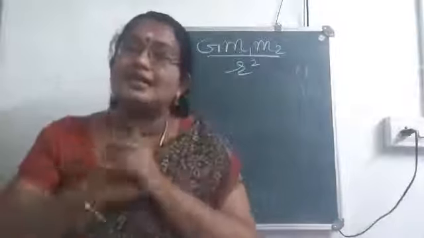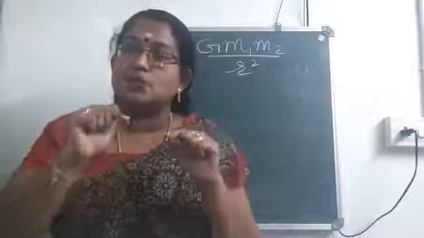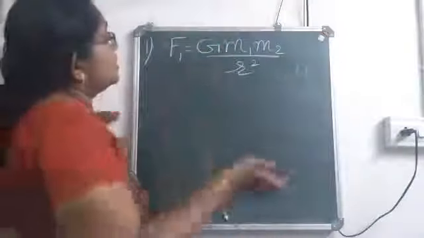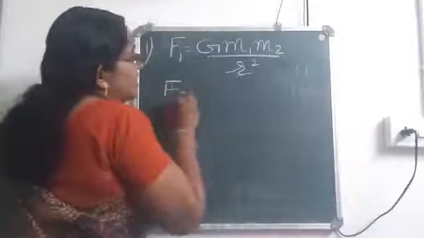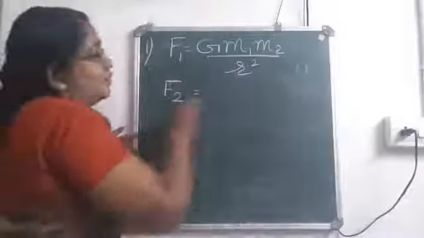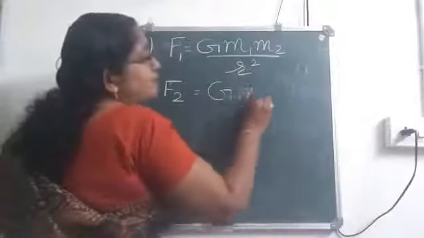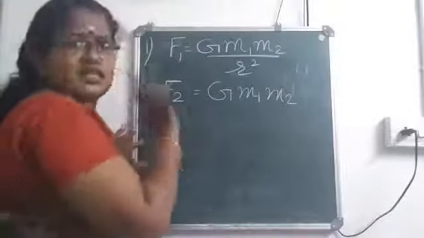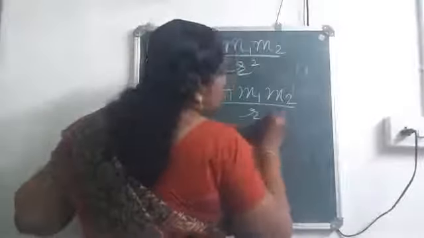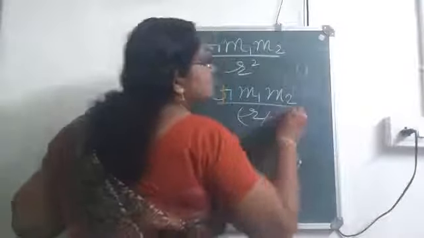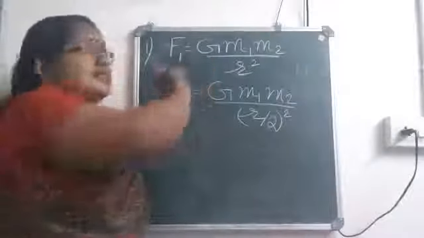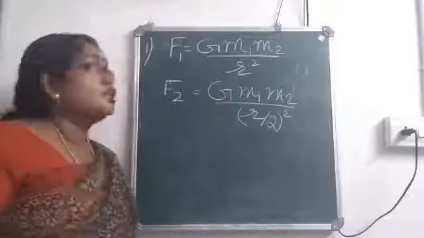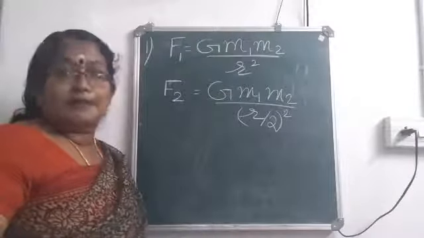Now what is the second thing given in the question? What happens to the force if the distance becomes half, isn't it? If the separation is reduced to half. So in the second case, let me write the force as F2, and we are considering the same bodies. So M1 and M2 will be as such. G is a constant. And what is the change? R will become R by 2. Okay. First is the standard form. In the second case, the separation is made into half. So R will become R by 2.